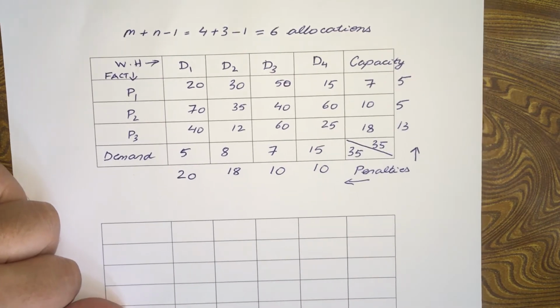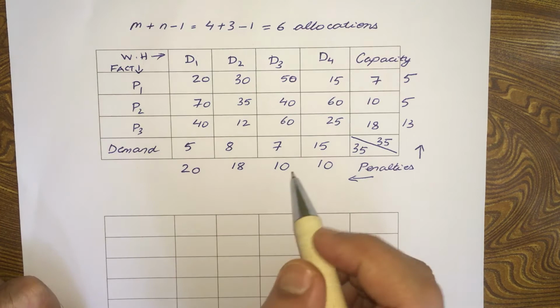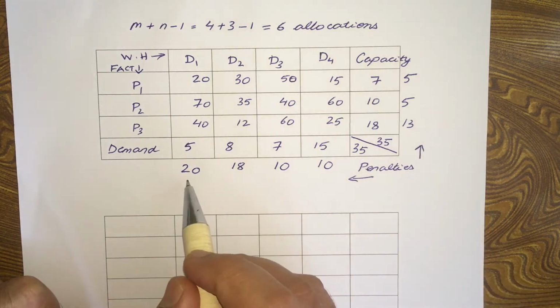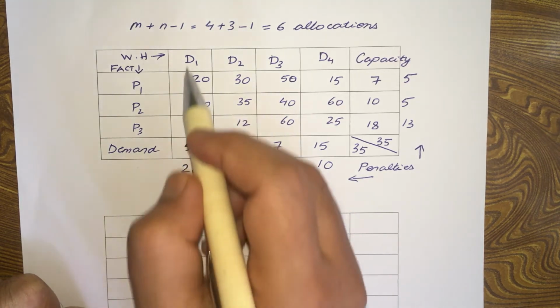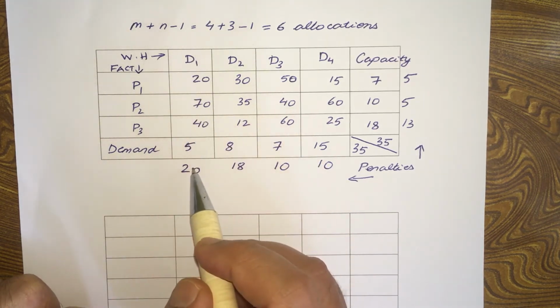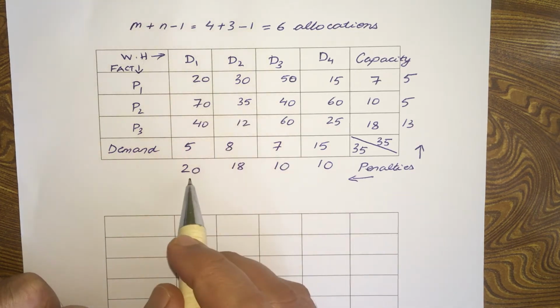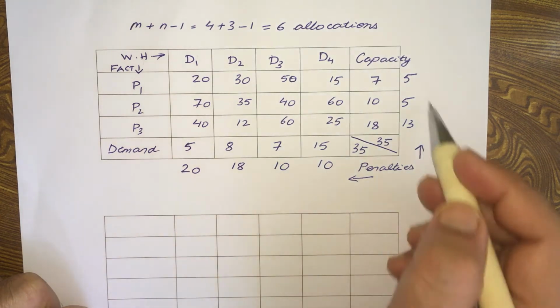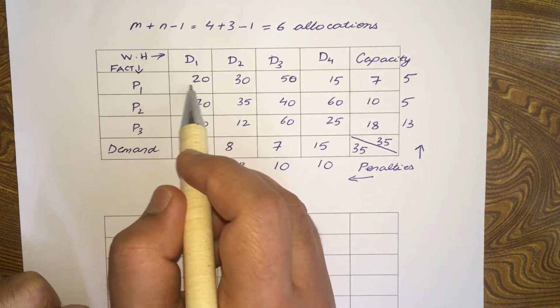Now next, find out the highest penalty. Here it is 20, right? This is the highest penalty. Now within this column, find out the cell with the least cost. The cell with the least cost is P1 D1, which is 20.